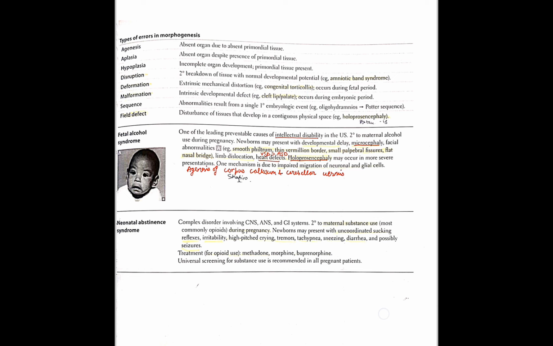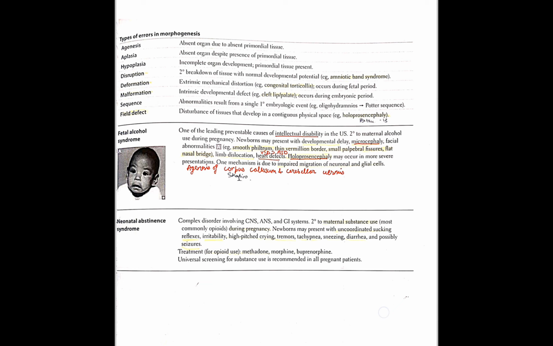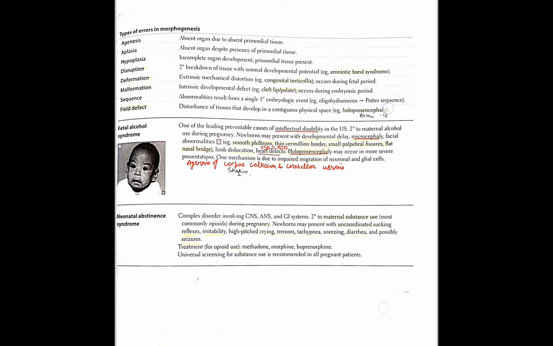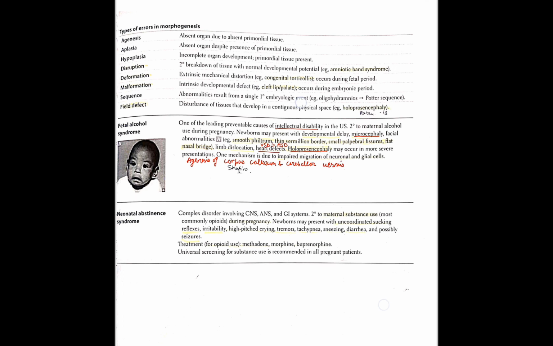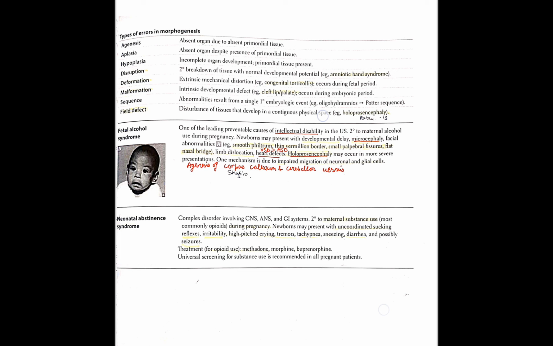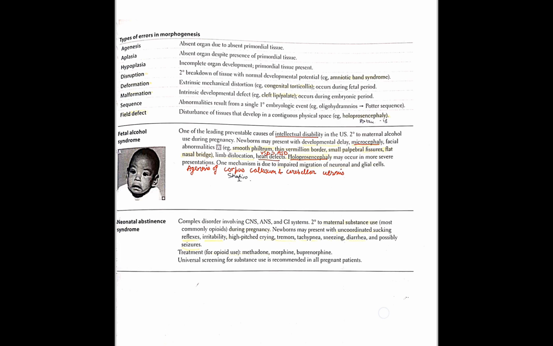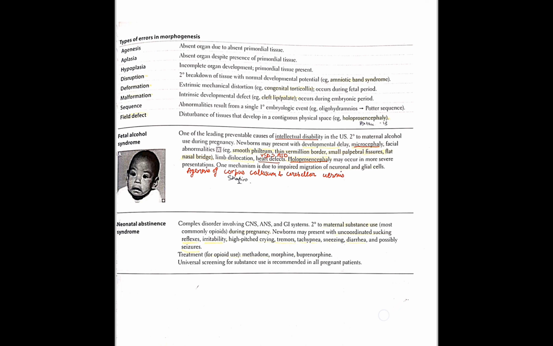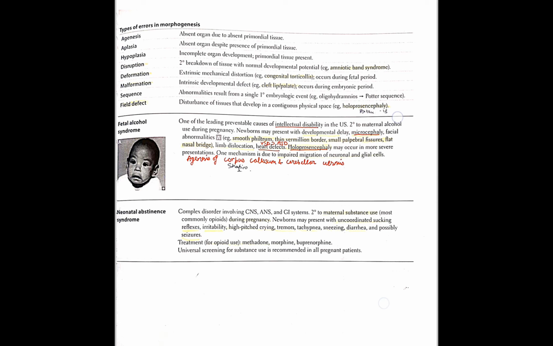Deformation happens because of extrinsic factors. Malformation is intrinsic. Then sequence, like oligohydramnios produces Potter sequence, means a single embryological event causes many anomalies. Field defect is tissues that develop in a contiguous physical space, meaning the normal physical orientation is not there. Example, holoprosencephaly. In holoprosencephaly, the two lobes of the cerebrum or the brain are not separated, they are joined. And it is seen in Patau syndrome, chromosome 13.